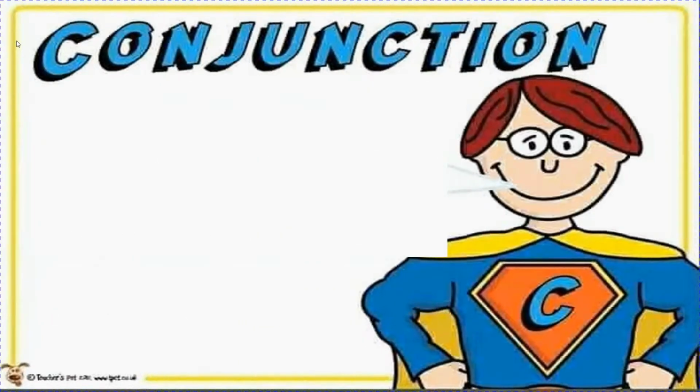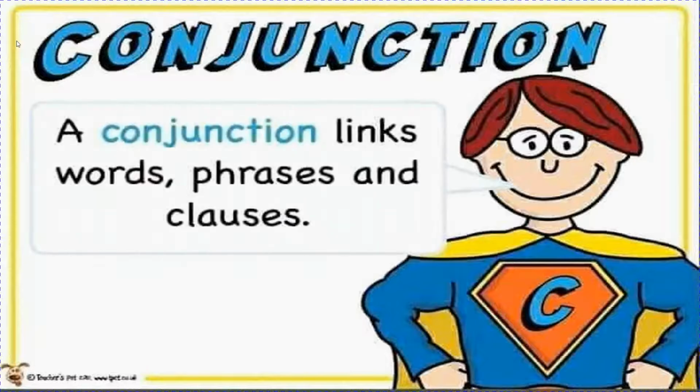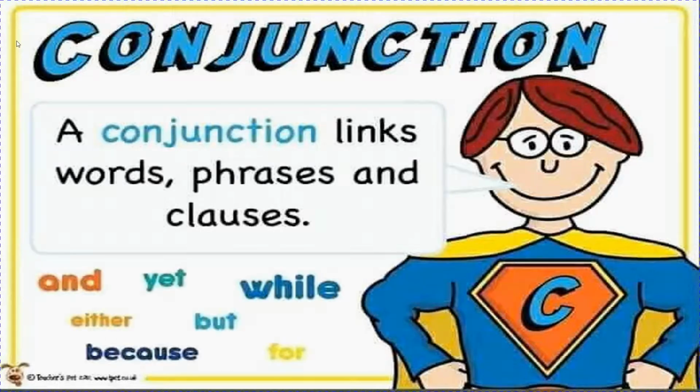The next one is conjunction. So a conjunction links words, phrases or clauses. It can add groups of words or groups of sentences also. For example, and, yet, while, either, but, because and for.